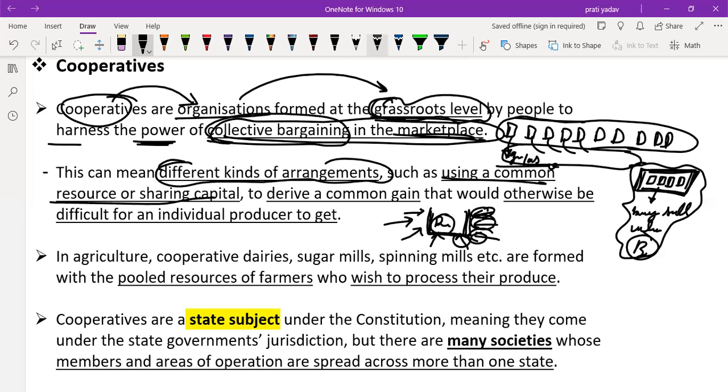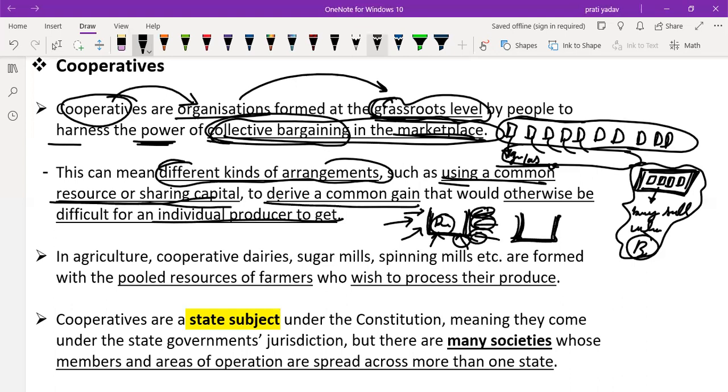So different kinds of agreements, such as using a common resource or sharing capital, derive a common gain that would otherwise be difficult for an individual producer. Because an individual producer cannot build, let's say, a small dairy factory, and it is not very profitable for them.